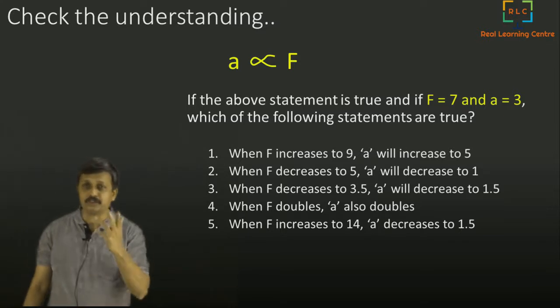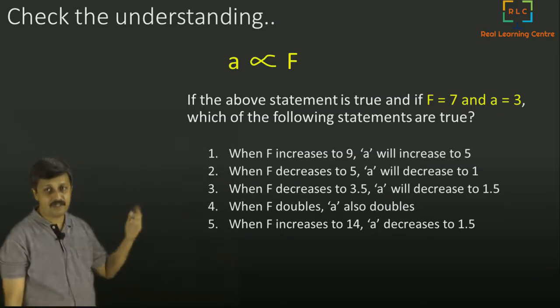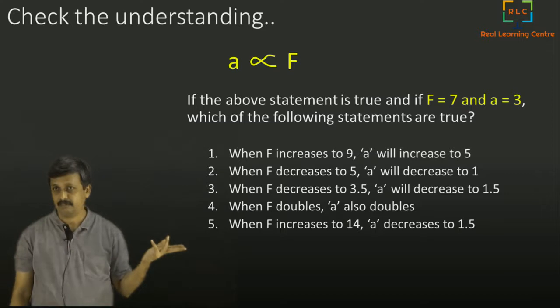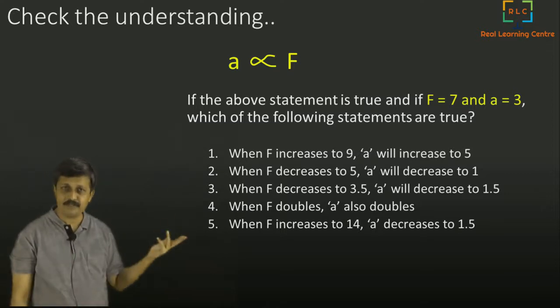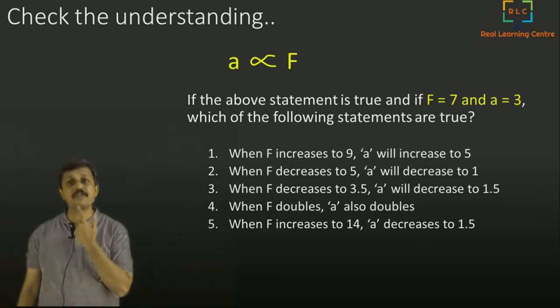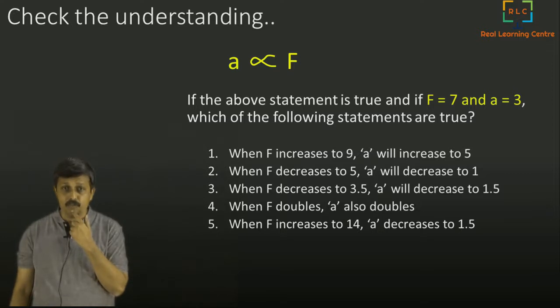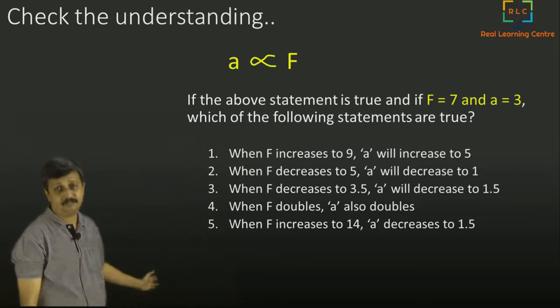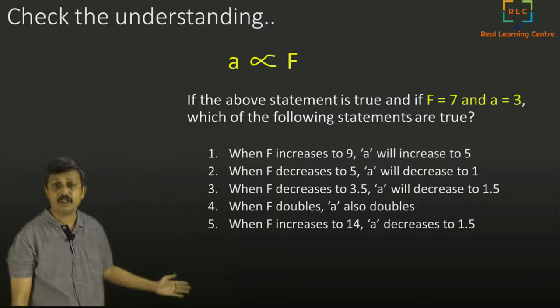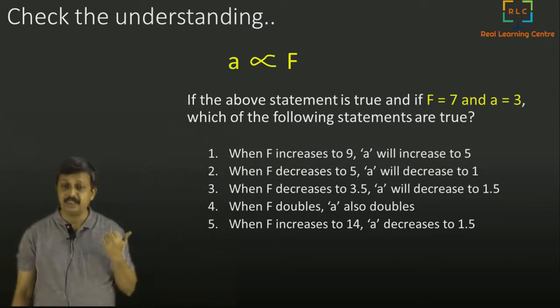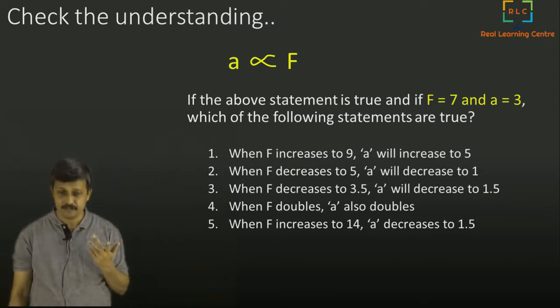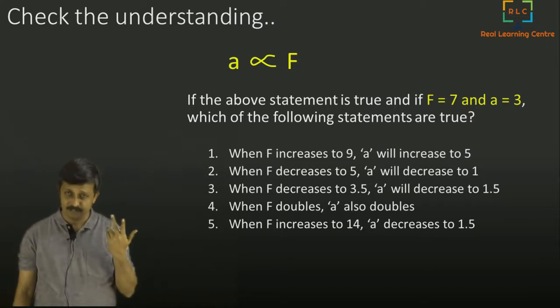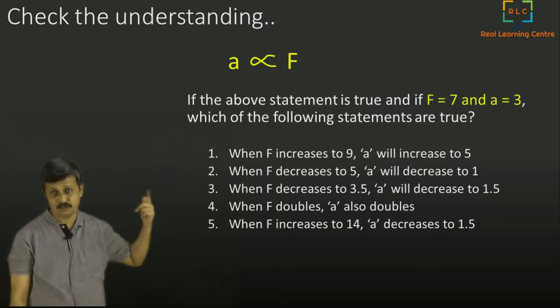So, suppose initially F is 7 and A is 3. They are proportional. Now, the question is, which of the following statements are right? Let us say F goes to 9 and A increases to 5. One increases to 9, the other increases to 5.